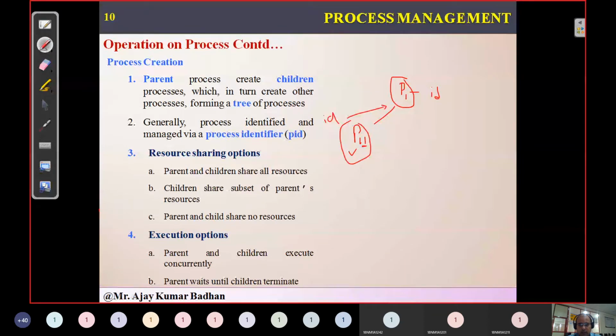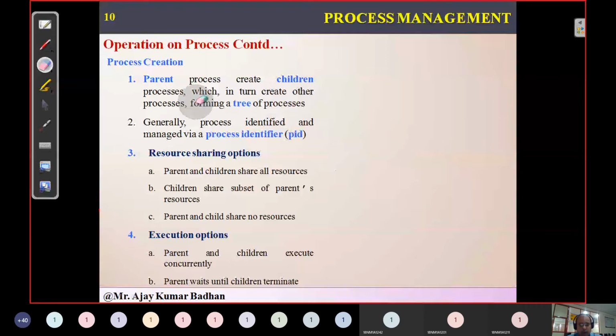This P11 is nothing but an ID here. P1, so this one is nothing but process one. One is the ID. P11 means process one, child process, first process. Process one, child, second process. Process one, third child process. In this way we are representing, so every process is represented in this particular format.